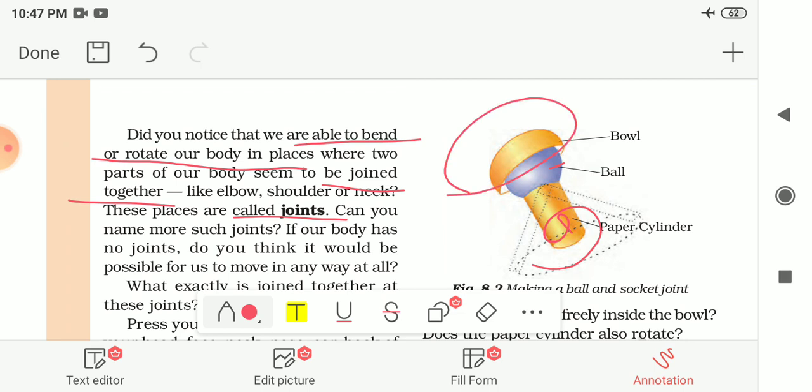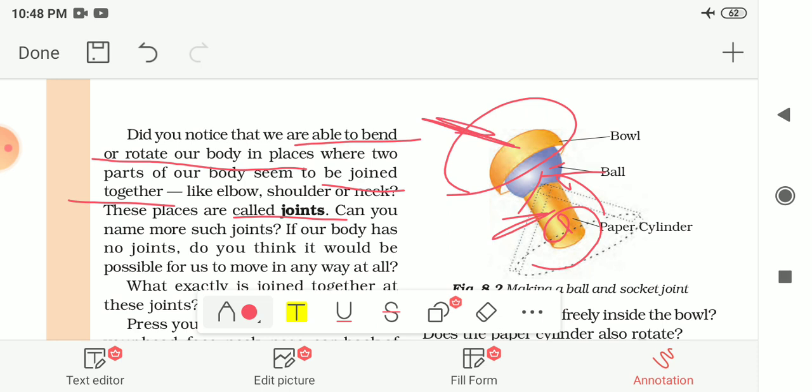Now, does the ball rotate freely inside this bowl? Try to rotate this ball with this cylinder. Is it able to move or rotate freely? And does the paper cylinder also rotate? You will find that this ball is able to rotate freely. Now imagine that the paper cylinder is your arm and the ball is the end of your arm. The bowl is like the part of the shoulder to which your arm is joined.